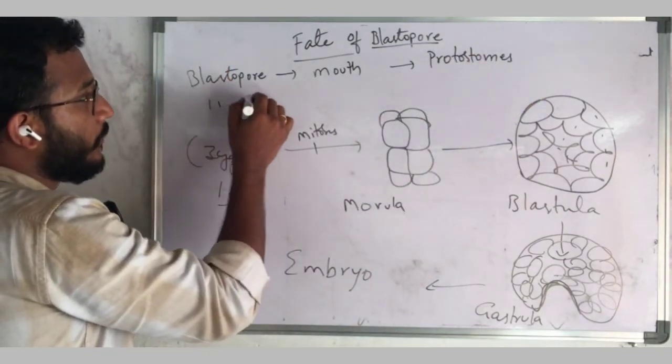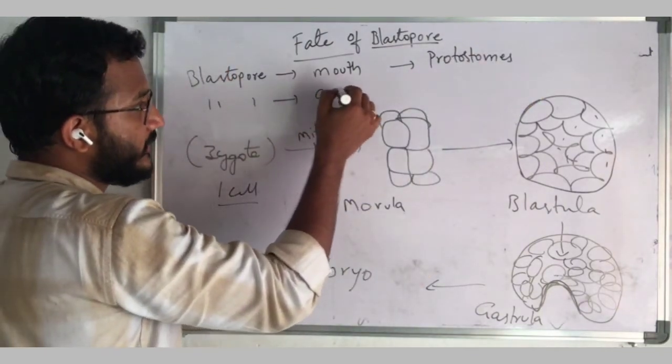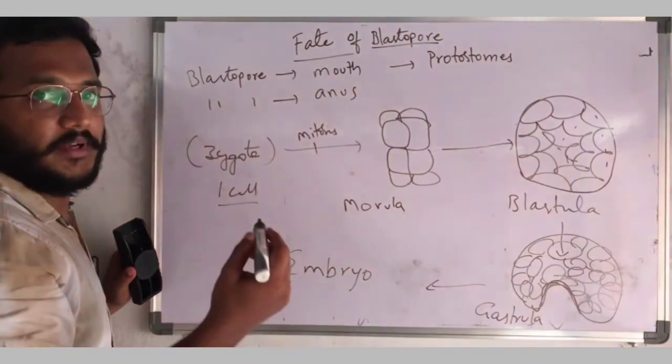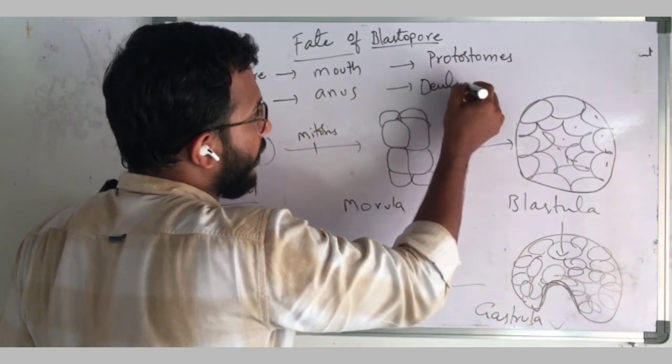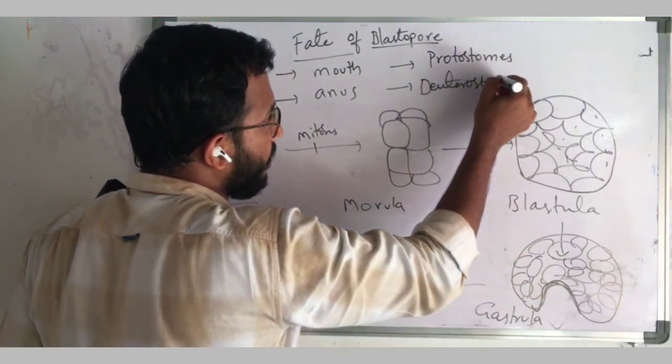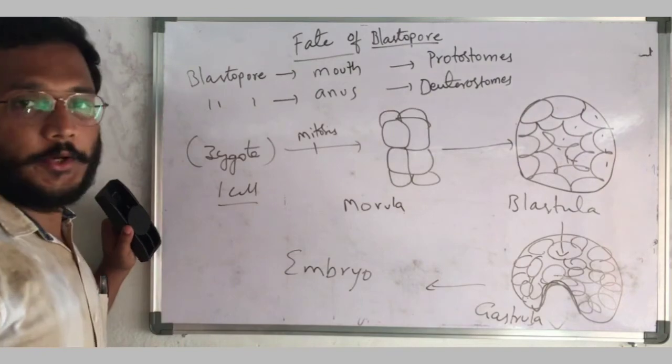Or if the blastopore is first developed into anus and slowly later on mouth will be developed, so that type of animals are known as deuterostomes.